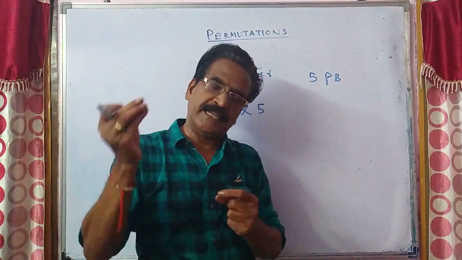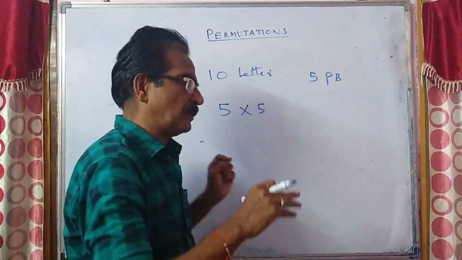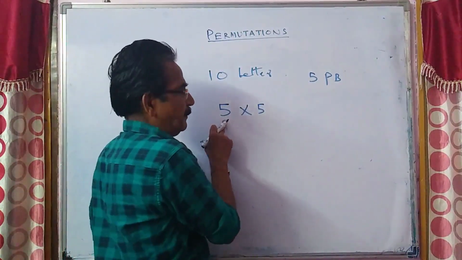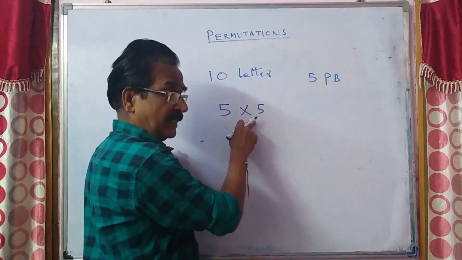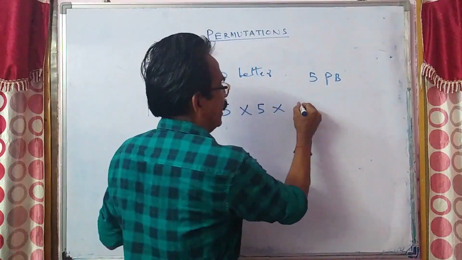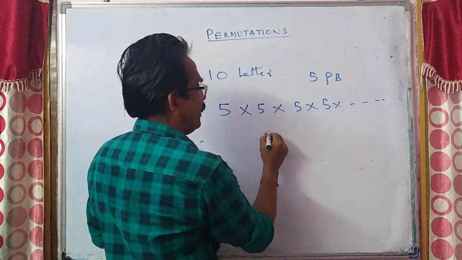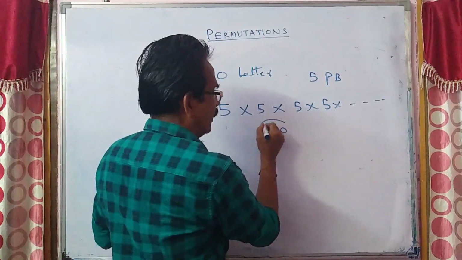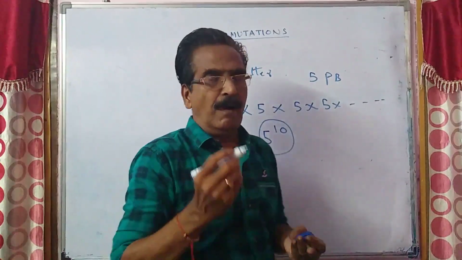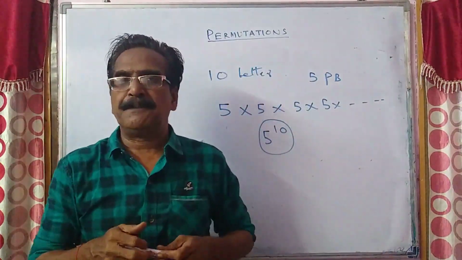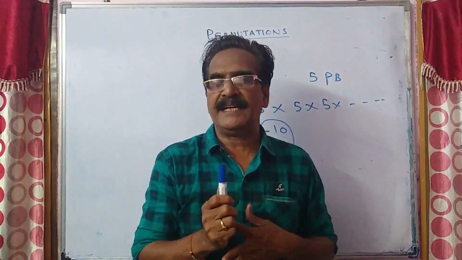So you can post the second letter in the same post box. The second letter can also be posted in 5 ways, and also the third letter and the fourth letter. So 5 power 10 is your answer. All the 10 letters can be posted in 5 power 10 ways.